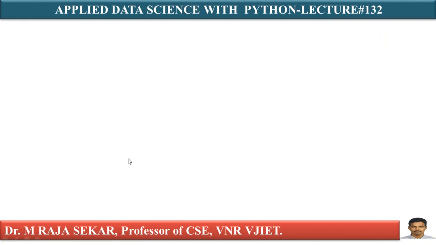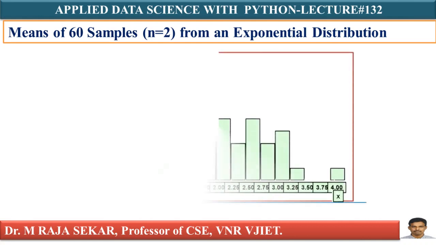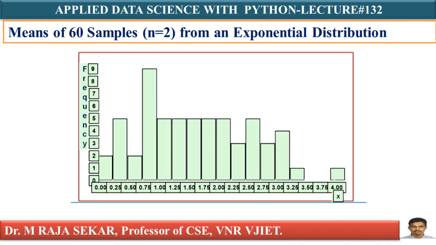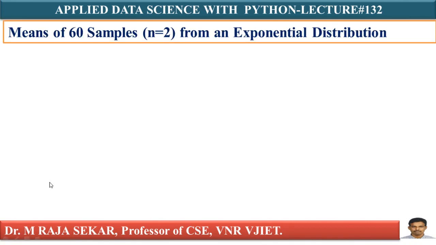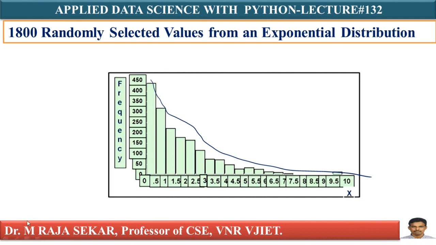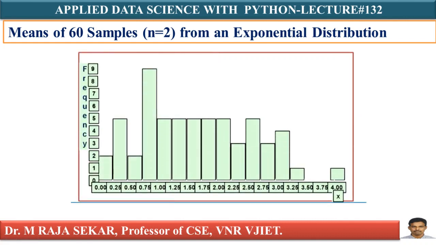When you select 2 at a time and find the mean, if you construct a frequency distribution for sample size 2, we are getting this kind of distribution. Just compare this with the previous distribution. This one is perfectly exponential. I am collecting samples of size 2 with replacement and calculating in a similar procedure.